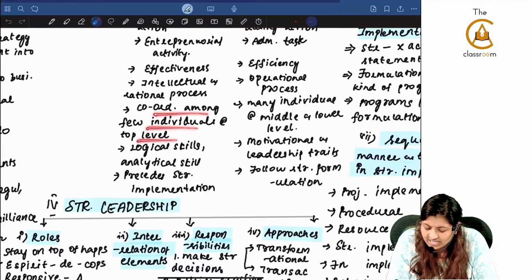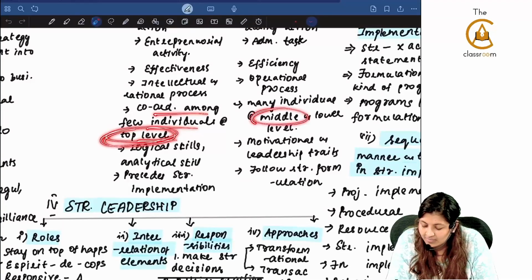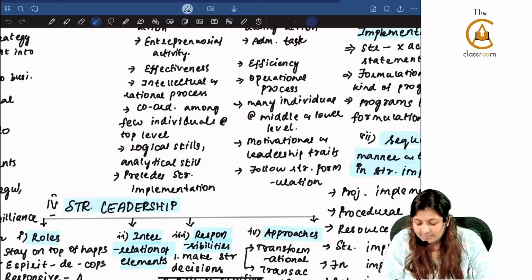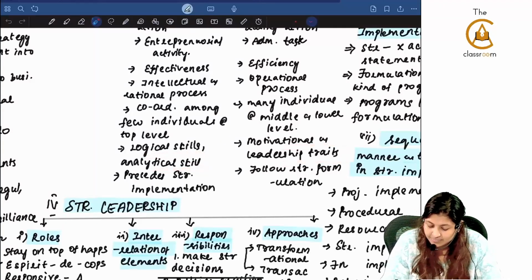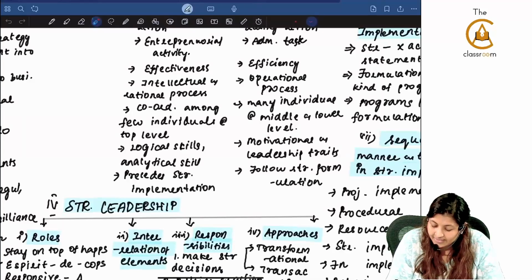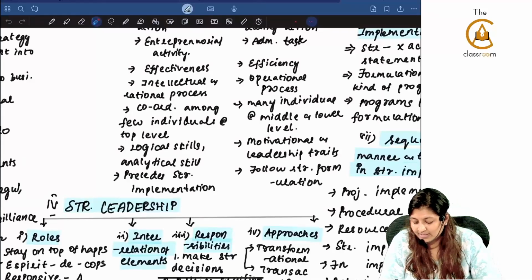Coordination among very few individuals at the top level. Here, middle and lower level people, many people will be there. Logical skills, analytical skills, motivation and leadership traits. What is first? Formulation is first, implementation is following.